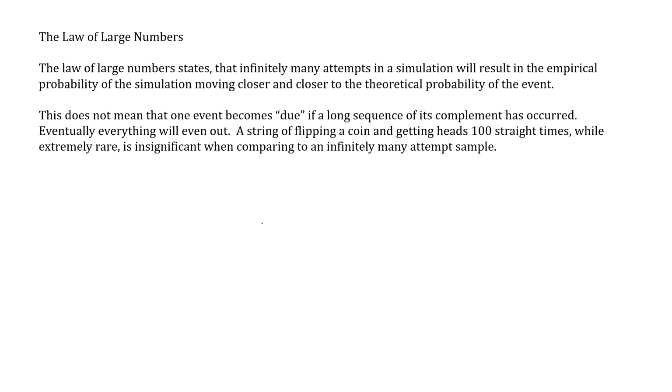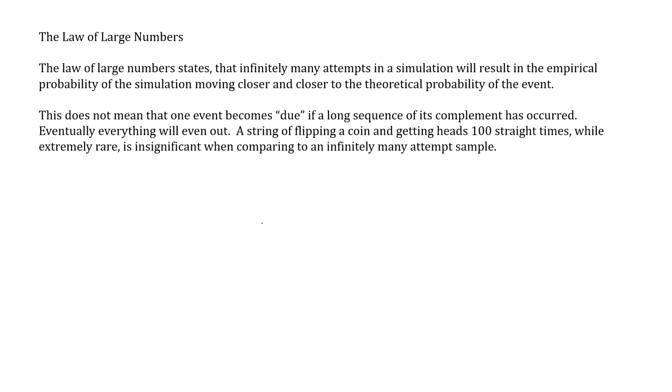If you run a simulation and do it once and get a head, now your empirical probability is 1 out of 1, it's 100%. If you do it 3 times, you might get 2 heads, so now it's 2/3, which is still better than 1/2. But the more examples you run, the closer you're going to get to the theoretical probability of 50%.